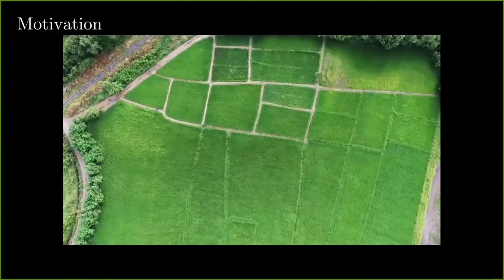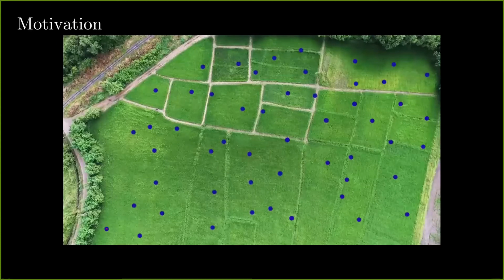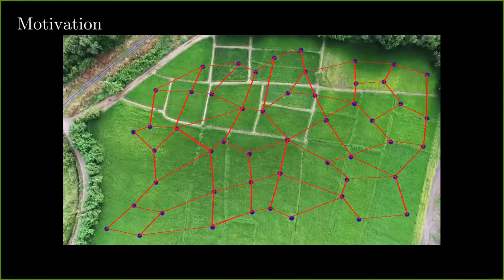Let's suppose you have a field in which there are some sensor nodes deployed. These could be temperature or humidity sensors, and they form a network. The noiseless communication links are what I have indicated here. Let's suppose that there is a particular node distinguished as the source which has some information that it wants to broadcast. This could be, for example, updating the sensing frequency of all the nodes in the network.